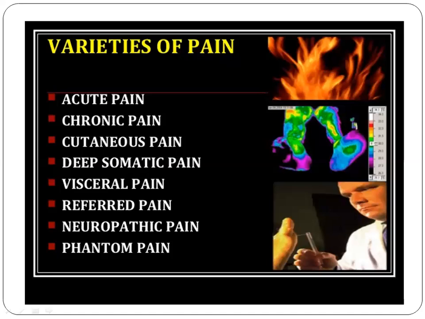Next, moving on to a topic called varieties of pain. This is not important as far as the examination point of view is concerned. For completion's sake, I have added the varieties of pain. There are other varieties of pain called acute pain, chronic pain, cutaneous pain, deep somatic pain, visceral pain, referred pain, neuropathic pain, and phantom pain. Out of these, some pains we will be dealing with towards the end of this lecture. Other pains will be discussed in your future classes.